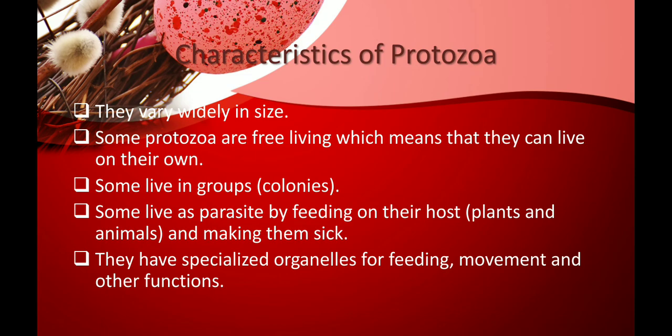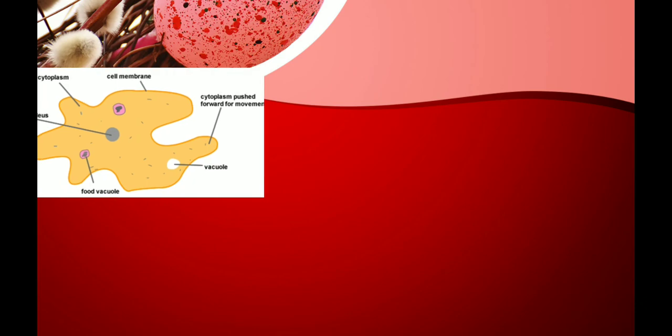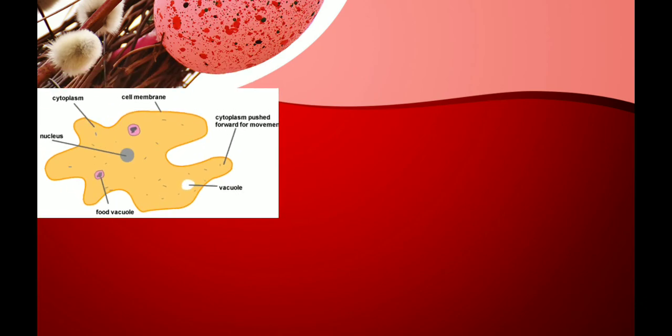So let us see about one such protozoa called amoeba. It is a very interesting protozoa, found in water.